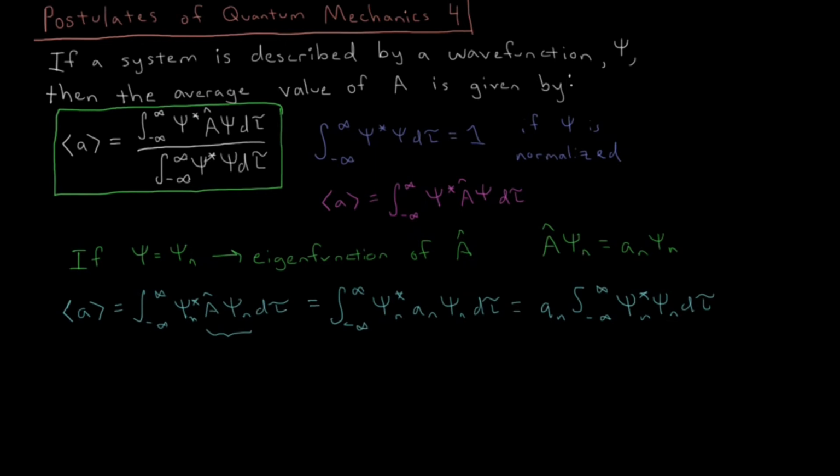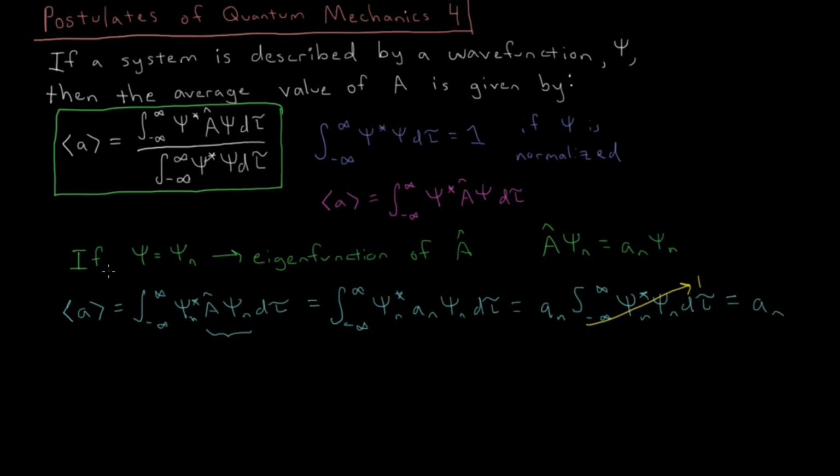But we said also that psi n is normalized, and the integral of psi n star psi n over the entire domain of the wave function is defined to be 1 for a normalized wave function. So this whole thing, which is not the a sub n, is equal to 1 by definition. So what we're left with is just a n.